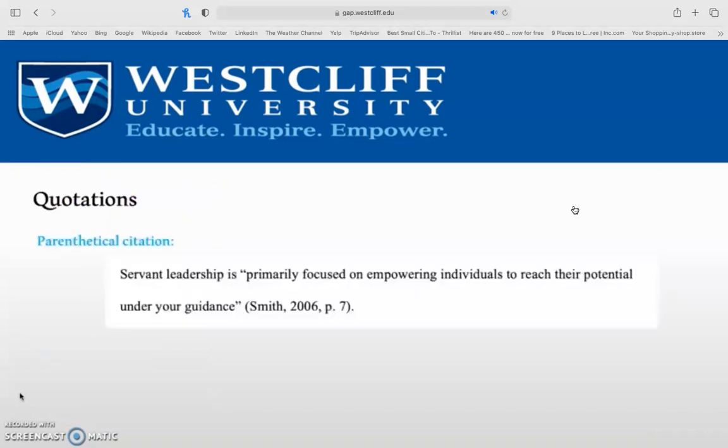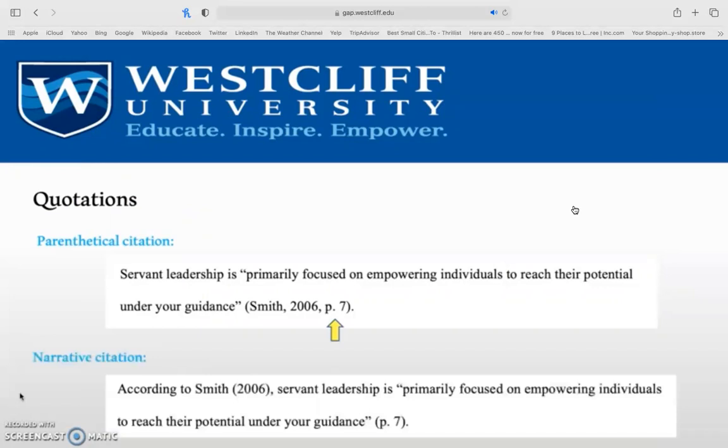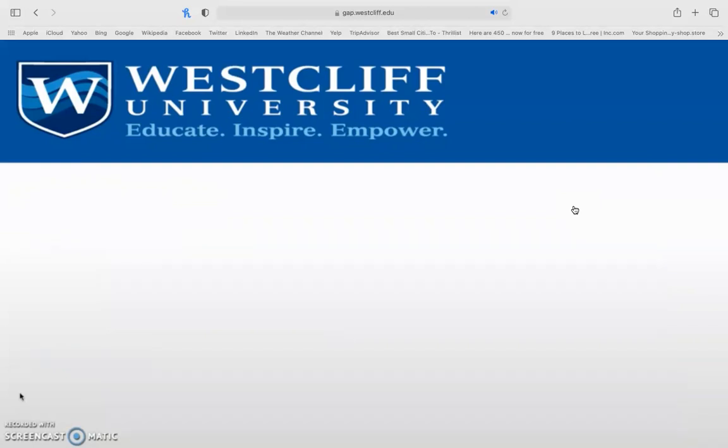With quotations, you'll see you can do something very similar. With a parenthetical citation, I have the author's information in parentheses at the end, right before that period, but I do add the page number after the year. With a narrative citation, I'm adding the page number still at the end, and you'll see that the author's name and the year still will start my sentence. Now, author's name and the year will always be side by side, no matter where you place them, at the beginning of a sentence or at the end. The only thing that you are able to separate would be the page number itself.